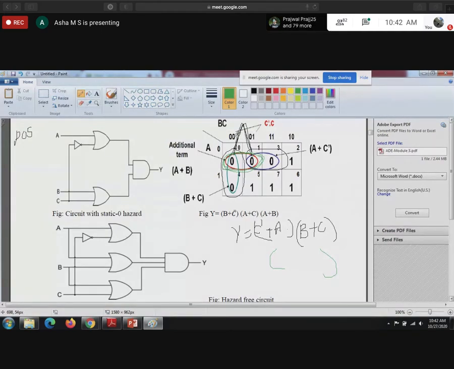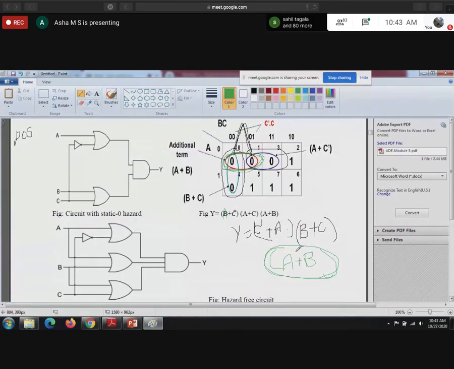The C term will get cancelled, you are left with B. B value is 0, so write it as it is. Here again A is 0, write it as it is. So Y will be A plus B into B plus C into A plus C bar. This is A plus C bar. When you get the next version of the expression, after removing the hazard, you will get one more term.